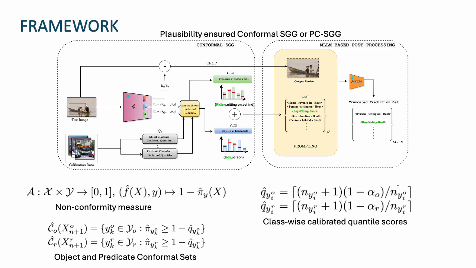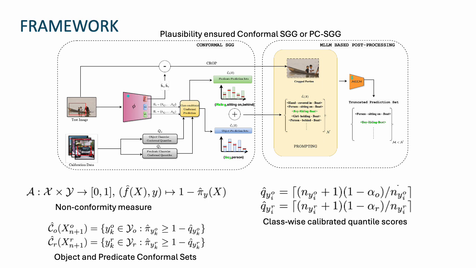Using class-wise conformal quantiles for objects and predicates, which are computed using the calibration set, we construct prediction sets for both the objects and the predicate in the test image. These sets are then combined to produce multiple possible triplets between each pair of objects.